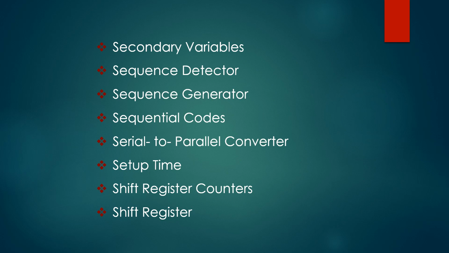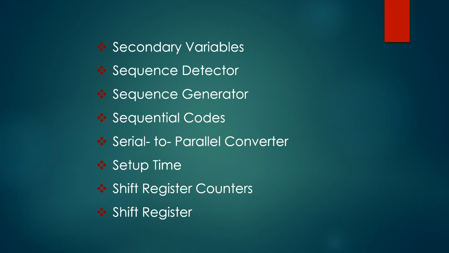Next one, sequence generator. A sequential circuit which generates a prescribed sequence of bits in synchronism with the clock is referred to as a sequence generator. Next one, sequential codes.